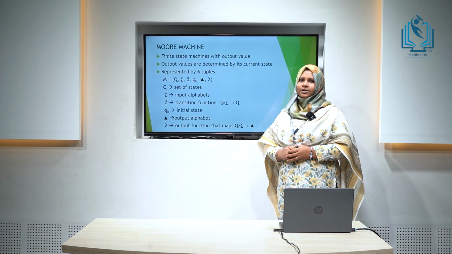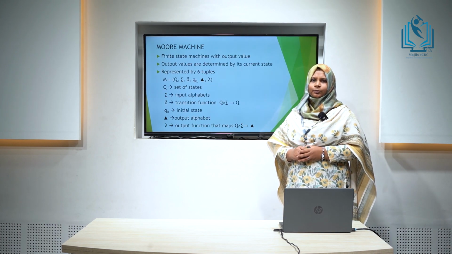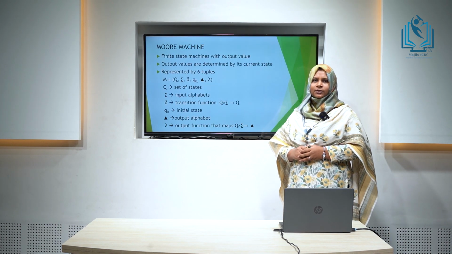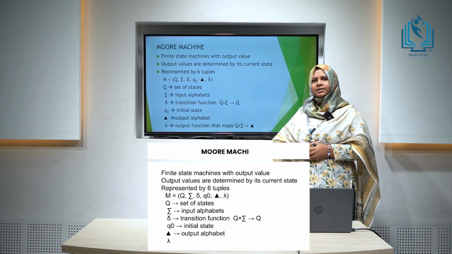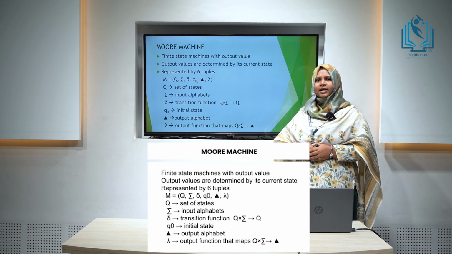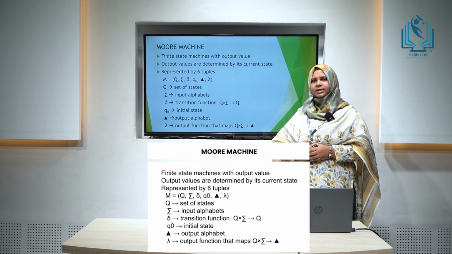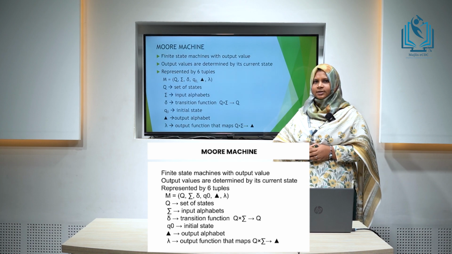Next is the classification of finite automata with output, that is the transducers. The first among that is the Moore machine. Moore machine is a finite state machine which has an output value. The output value of a Moore machine is determined by its current state.